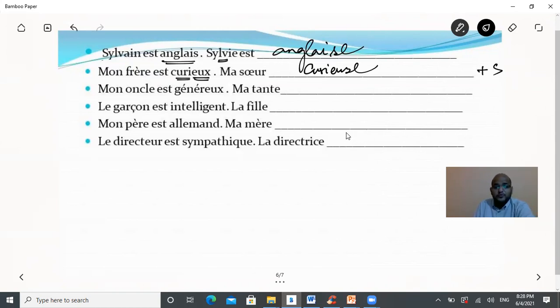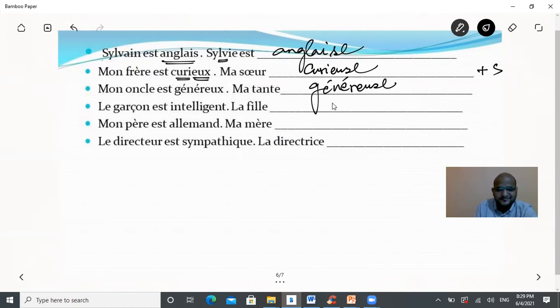Mon oncle est généreux. My uncle is generous. He donates a lot of money, does some charity and all. So he's generous. Mon oncle est généreux. Ma tante est généreuse. My aunt is generous.